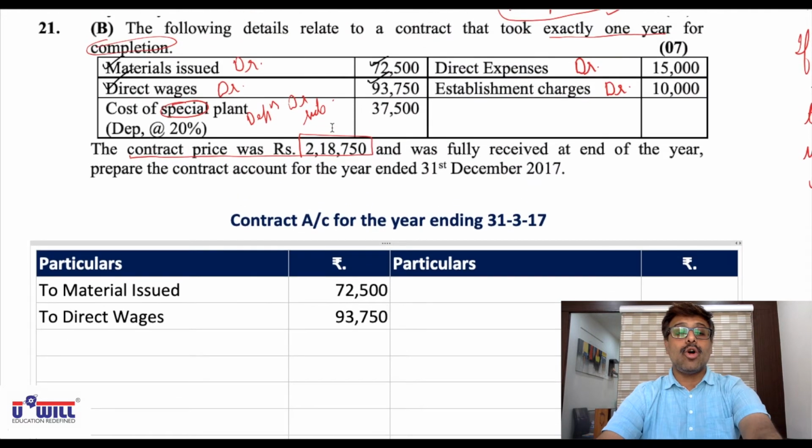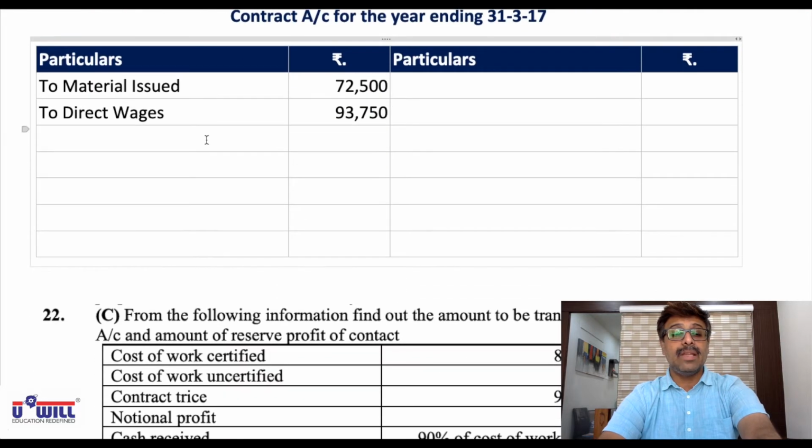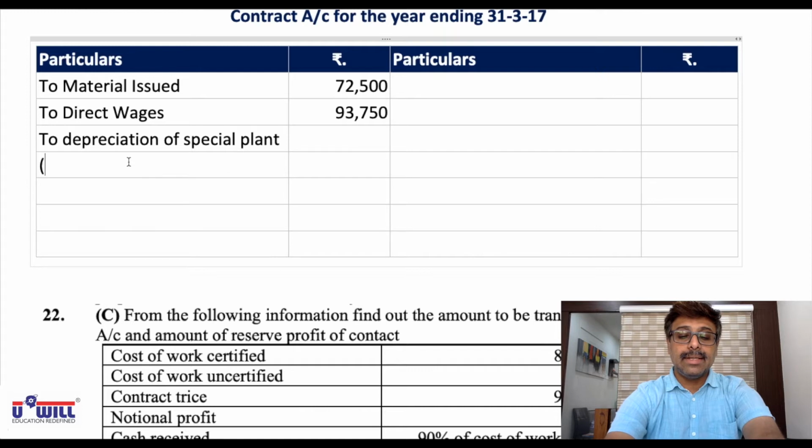Then cost of special plant. So here I told you we'll directly record the depreciation of 20% on debit side. 37,500 is 20%, that is 7,500. Directly you'll write to depreciation of special plant, and amount is 37,500 into 20%, that is 7,500.